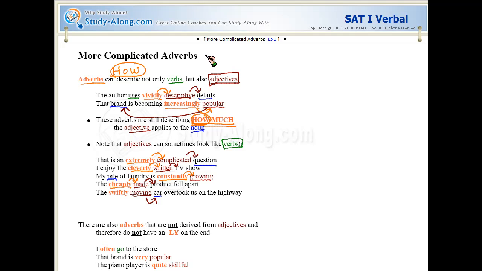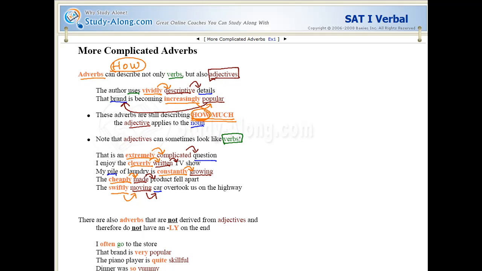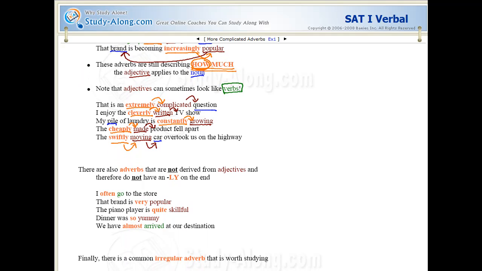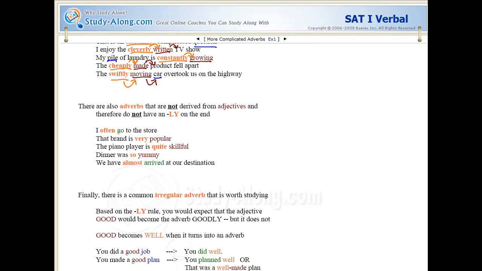Now, how was the car moving? Well, the car was moving swiftly. Swiftly is an adverb, right? Describing the adjective moving. It's telling us how fast the car was moving. All right, so you can see that adverbs are often used to describe adjectives. So that's one kind of slightly more complicated adverb.